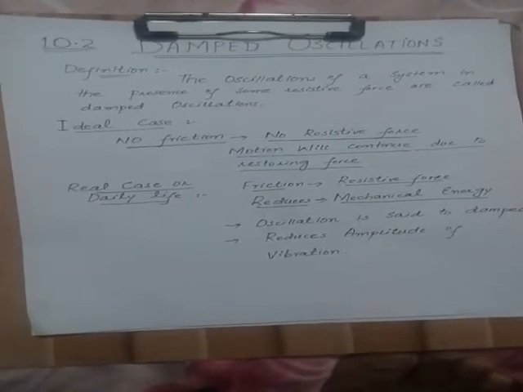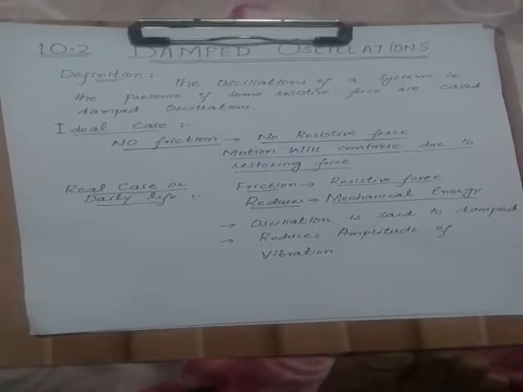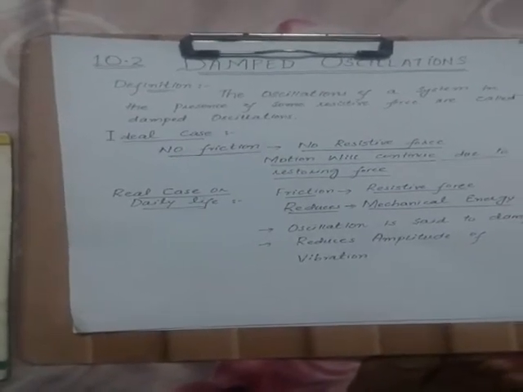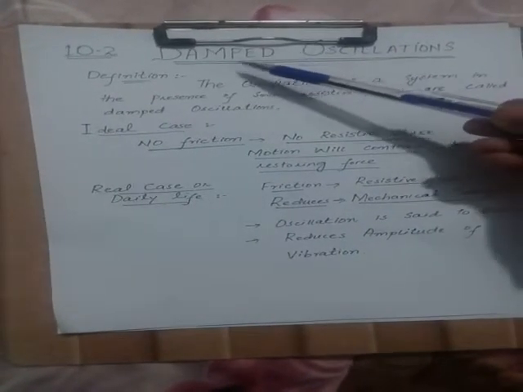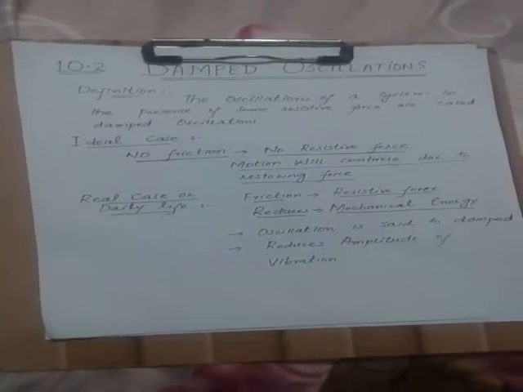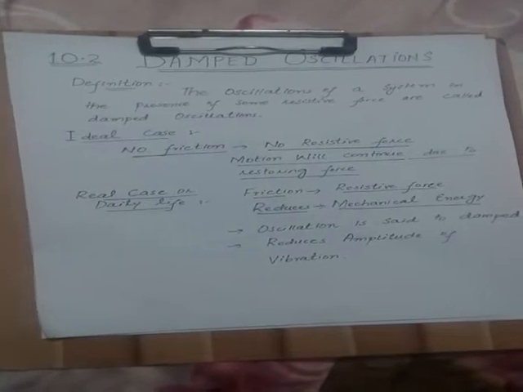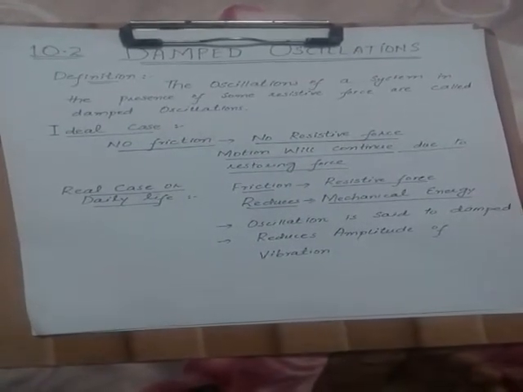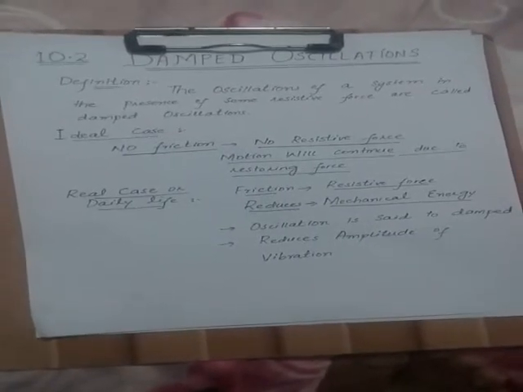As we all know, an oscillation is the to and fro motion of a body, or back and forth motion of a body, about a mean position. Actually, damped means to reduce. The word damped means to reduce or to lessen something. In the case of damped oscillation, it means to reduce the amplitude of the oscillation. Amplitude means the height of the wave.